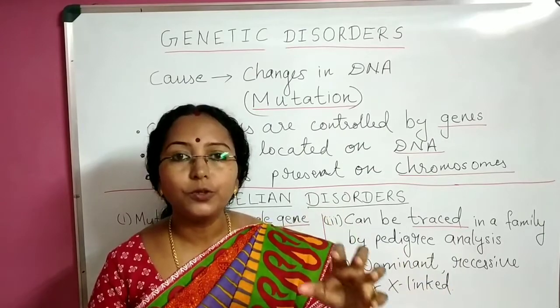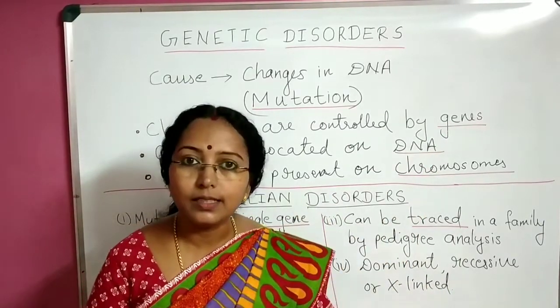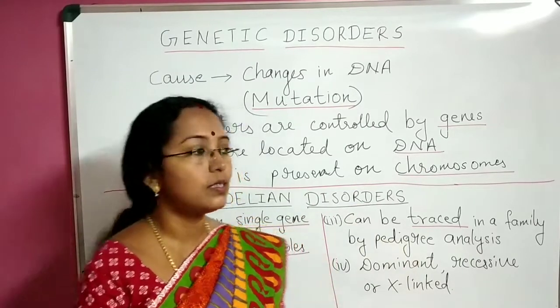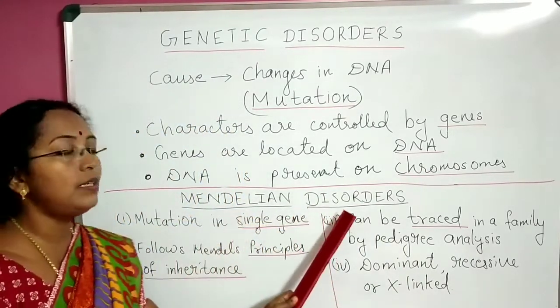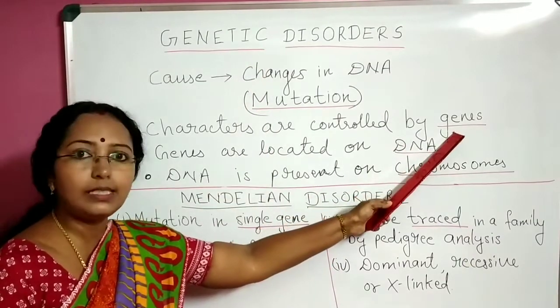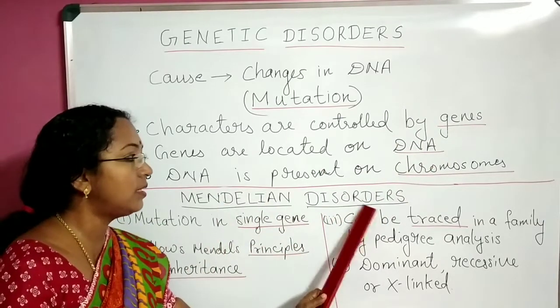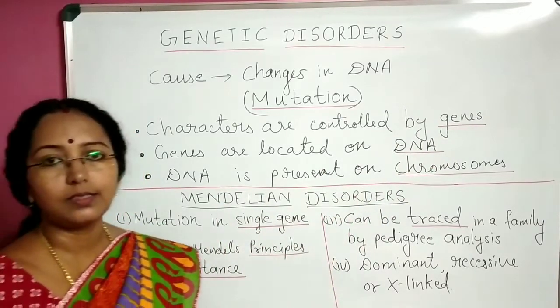The first thing that I've told you, it is related to genes and there's a chance that it is getting inherited. Such disorders are placed under Mendelian disorders. So genetic disorders concerned with genes and that are getting inherited are placed under Mendelian disorders.